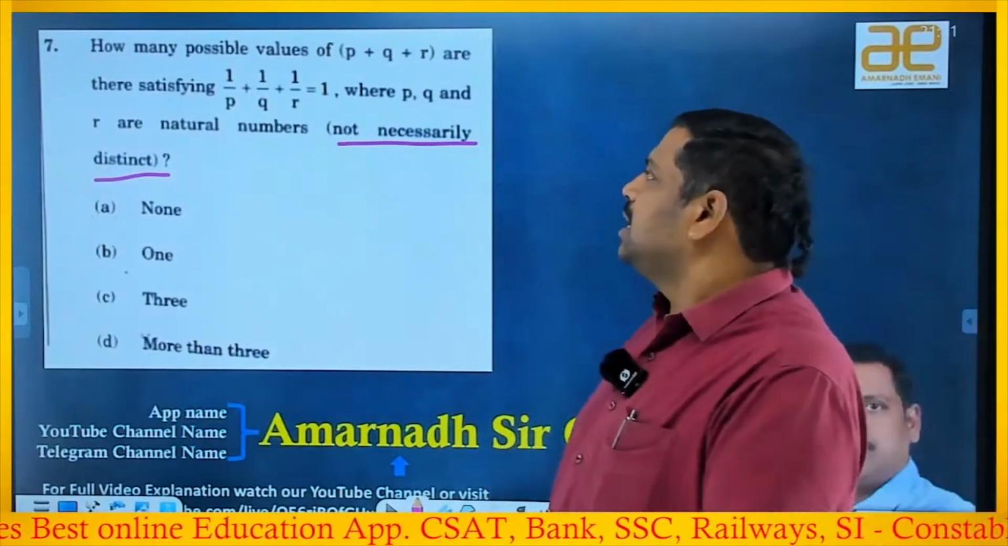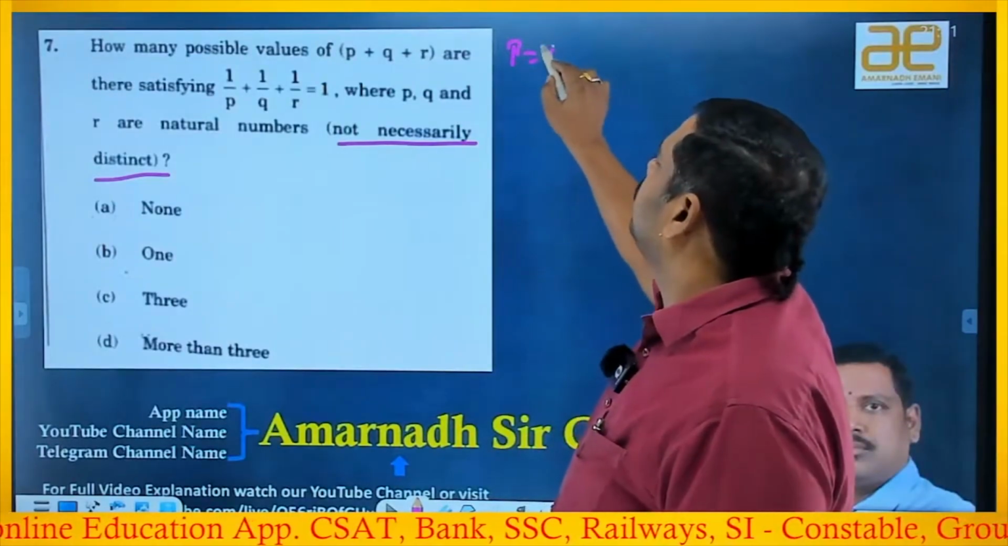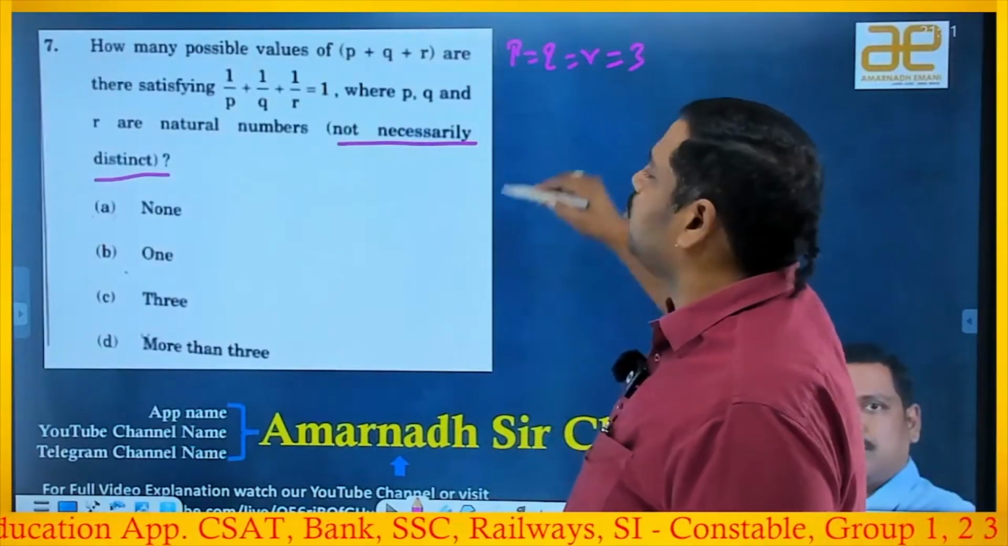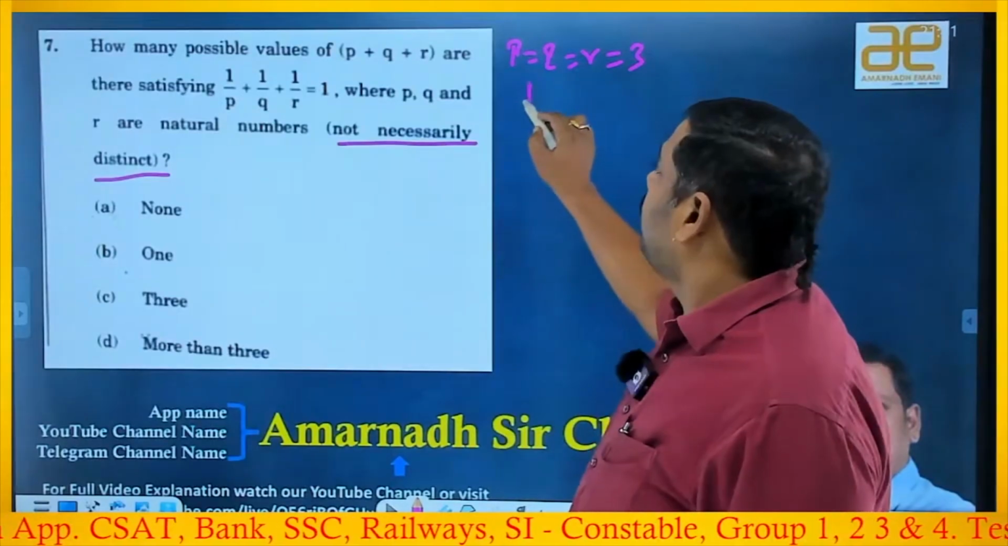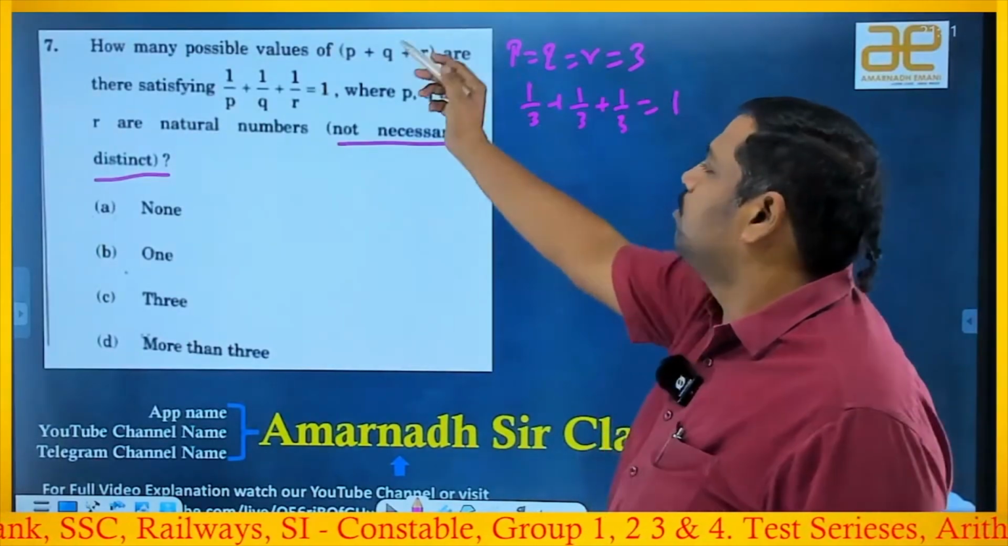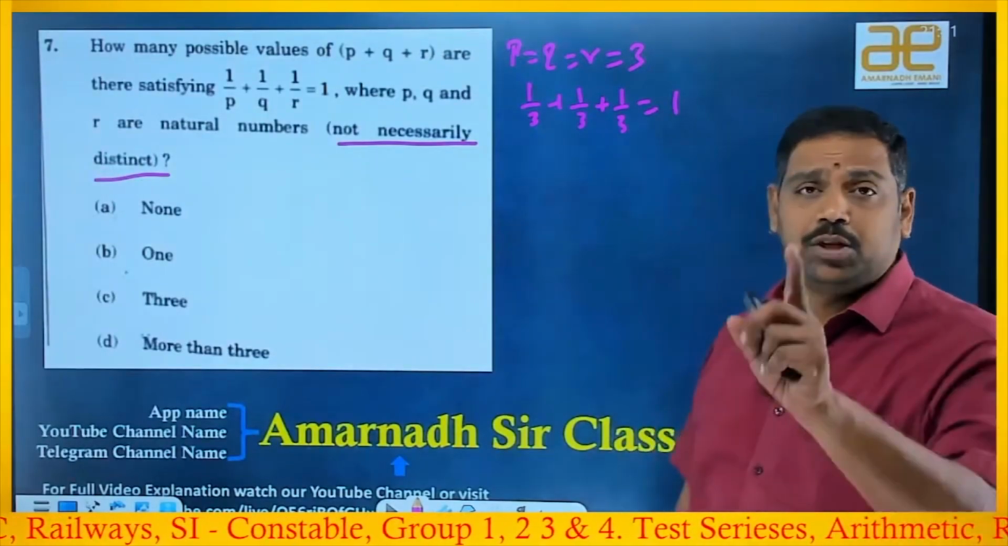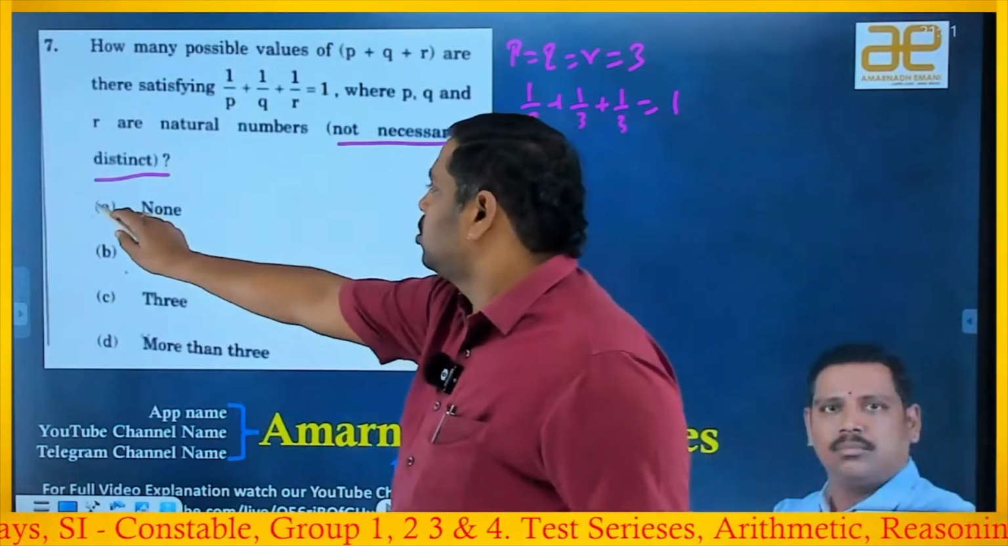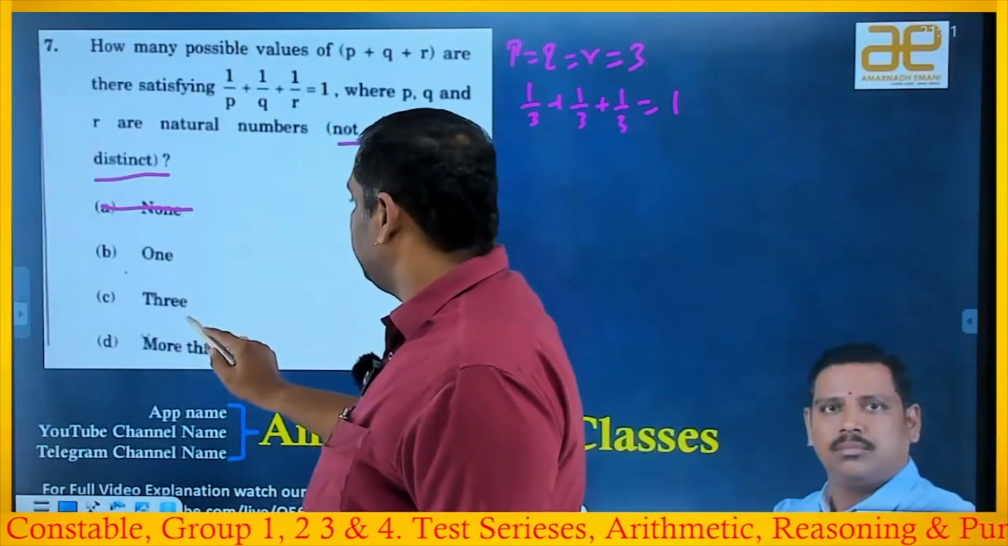Why? Because if you take P equals Q equals R equals 3, suppose, then what you will get is 1 by 3 plus 1 by 3 plus 1 by 3 equals 1. Okay, happily we can take it. So one possibility is there. Observe the options: none is not correct, because already I found one. 1, 3, more than 3.